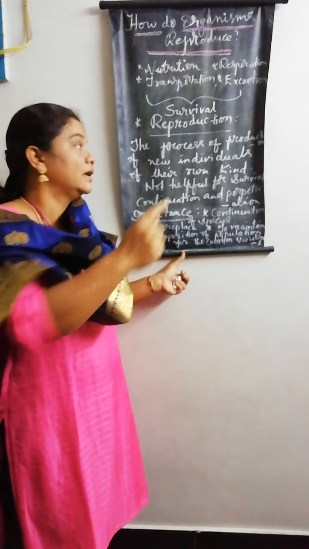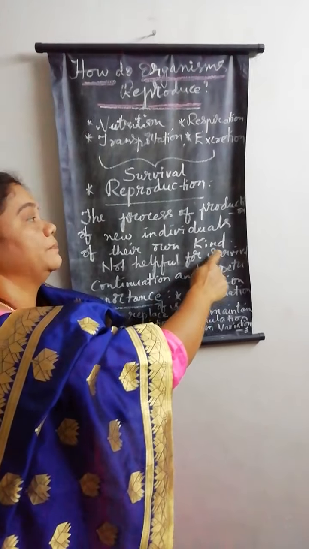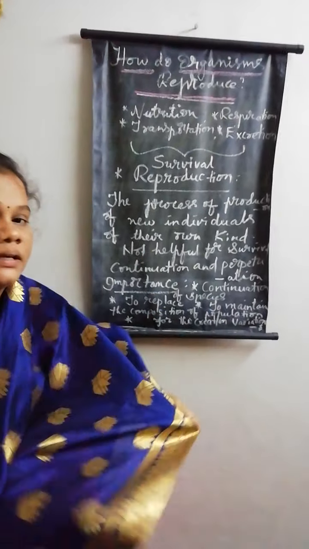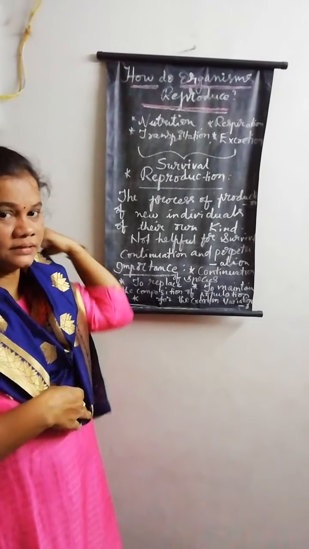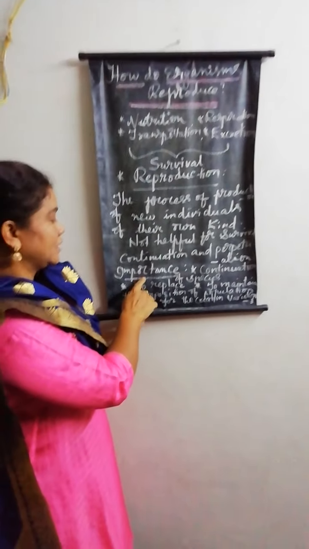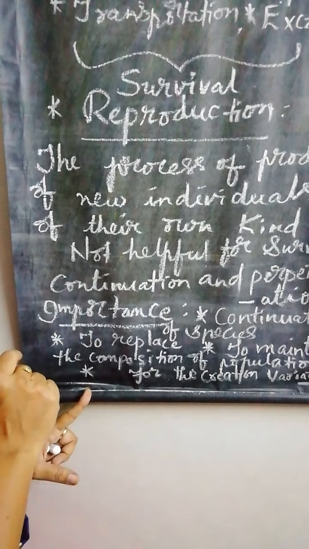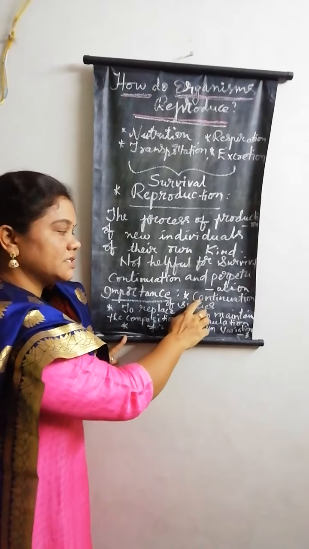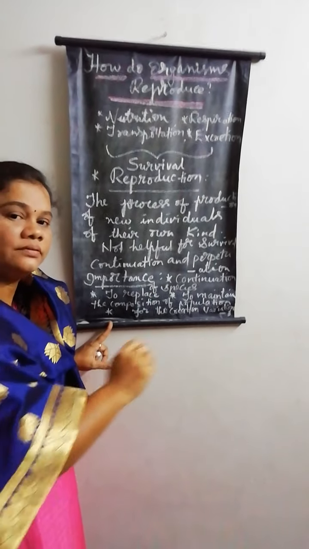That is the reason why reproduction, though it is not helpful for the survival of a living organism, is also considered as a life process. I think now all of you have understood why it is considered as a life process. Got it? Now move to the next topic. What is the importance of reproduction? Very important. Why is reproduction important? As I have already told you, reproduction is important for the continuation of species on the surface of earth.